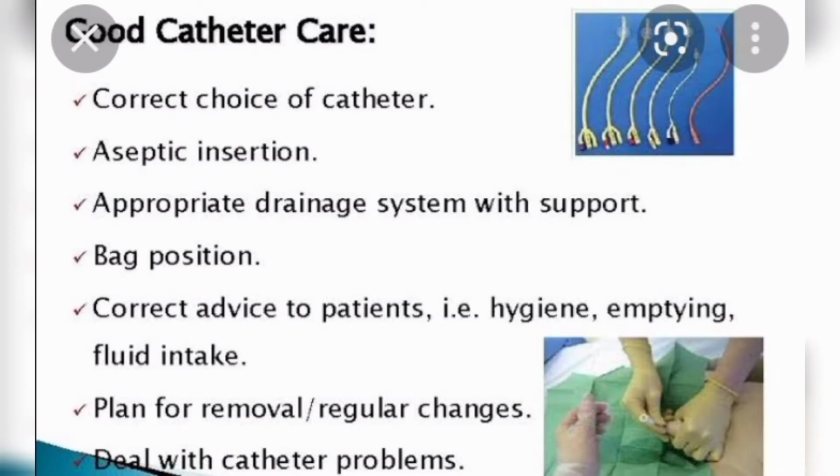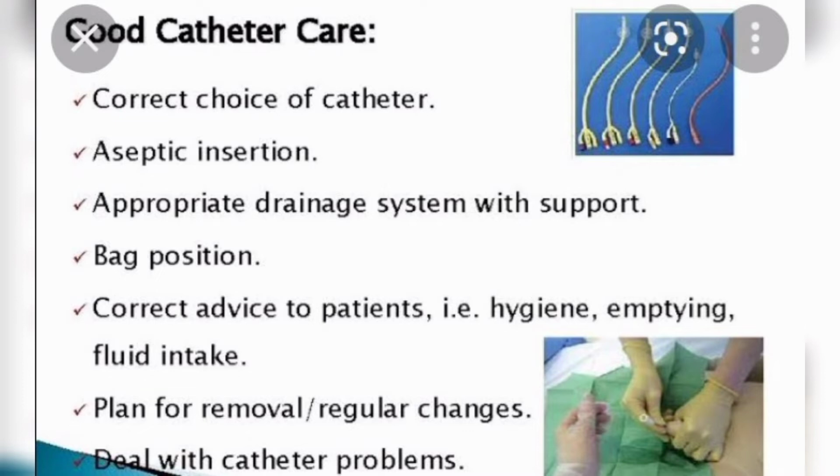For good catheter care, when we insert a catheter we should select a proper size of catheter. While inserting a catheter, use maximum aseptic precautions. An appropriate closed drainage system should be there. The bag position should always be below the waist. Give correct advice to the patient regarding hygiene, emptying of urine and fluid intake. Always plan for removal or regular changing of the catheter, and deal with catheter problems.